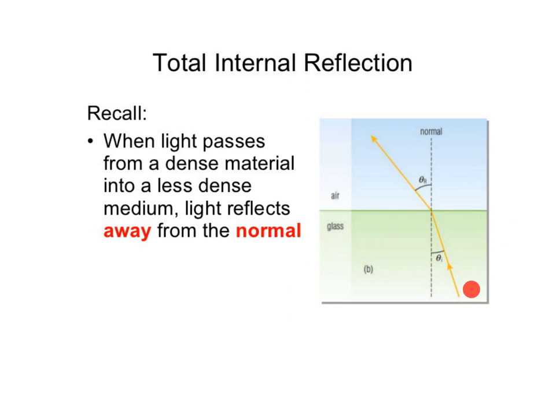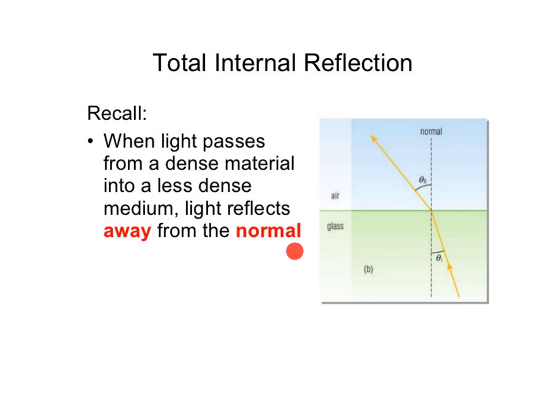If the ray is incident from this denser medium to the rarer medium, then the refracted ray will be away from the normal. This is your angle of incidence, theta I, and this is your angle of refraction, theta R. So when light passes from a denser material into a less dense medium, it bends away from the normal.